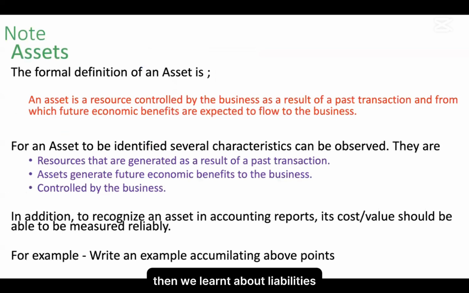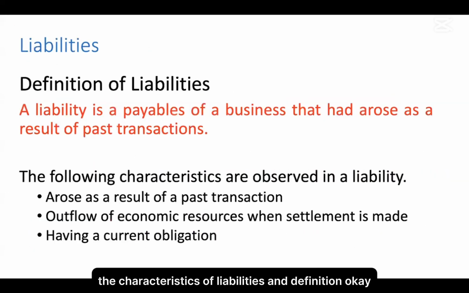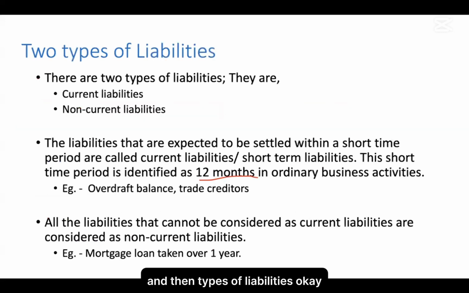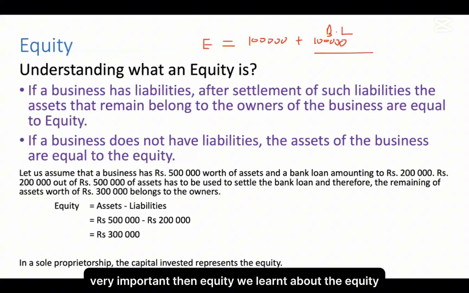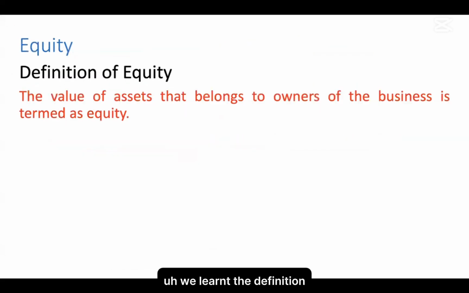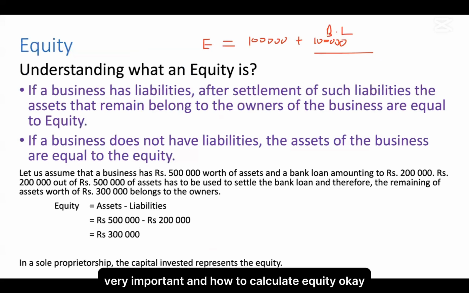Then we learned about liabilities, the characteristics and definition of liabilities, and then types of liabilities. Very important. Then we learned about equity, the definition, very important, and how to calculate equity.